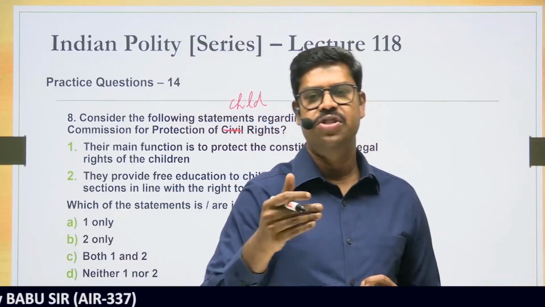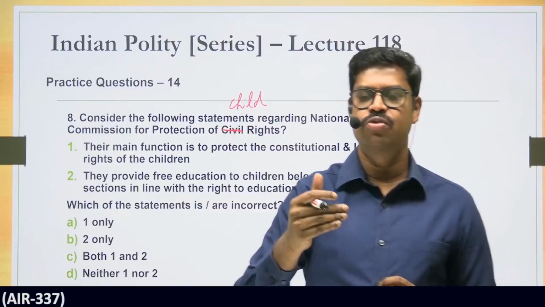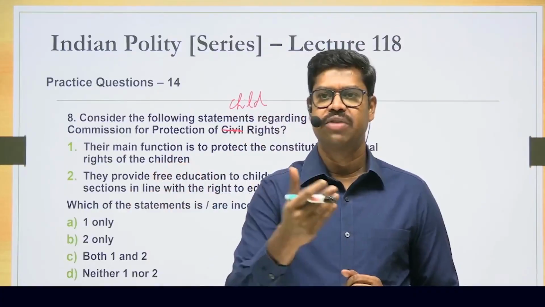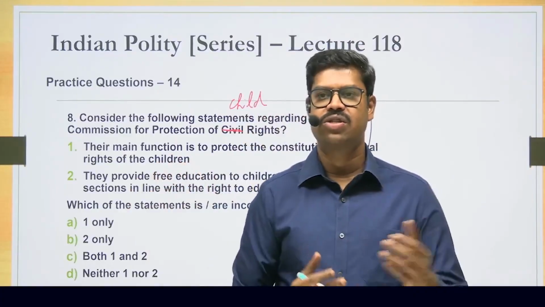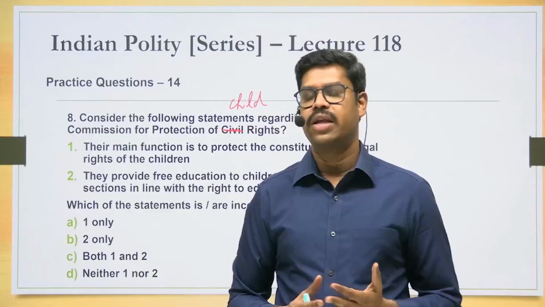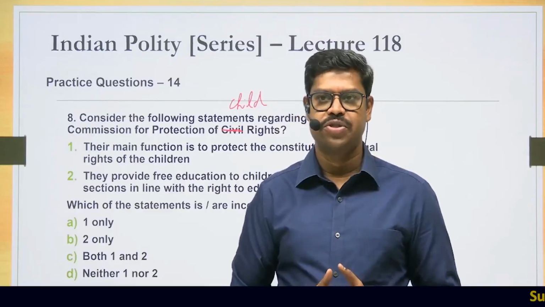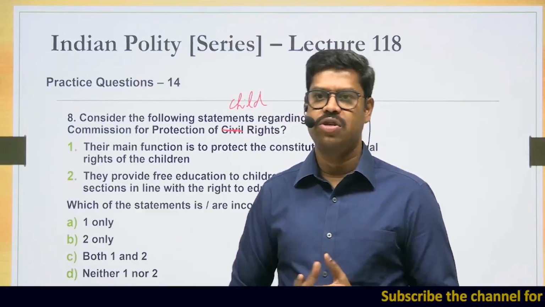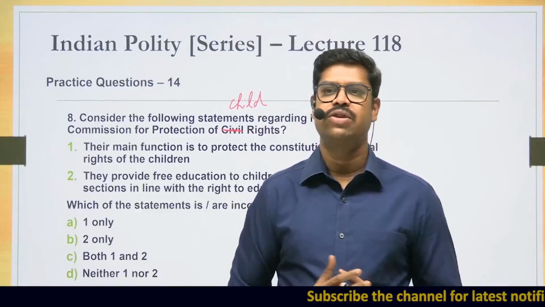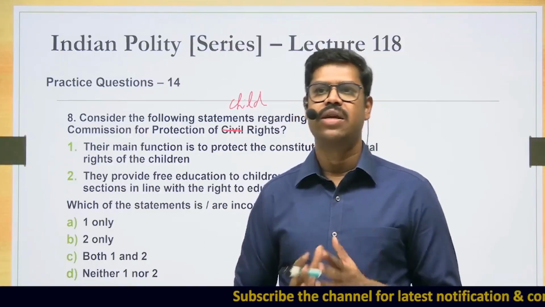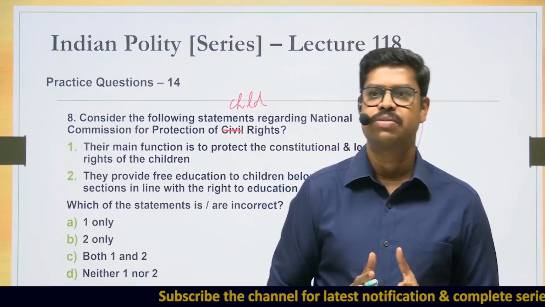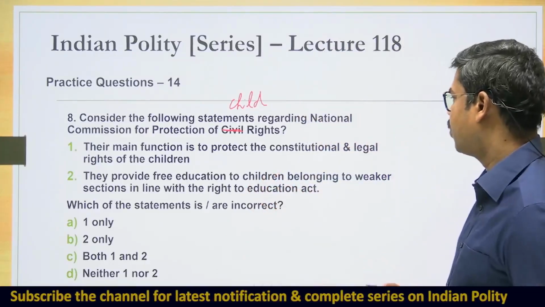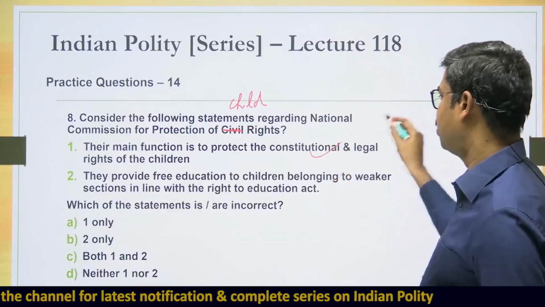So the major function of the National Commission for Protecting the Child Rights is that they will see if there is any violation of these rights. If there is a violation, they can take up cases and start investigating and they can recommend measures to the government. They can bring in policies to help protect the rights of the children. They can spread awareness about the rights of the children. So these are all the major areas of the functions of the commission. So with that you come here. Their main function is to protect the constitutional and the legal rights of the children.